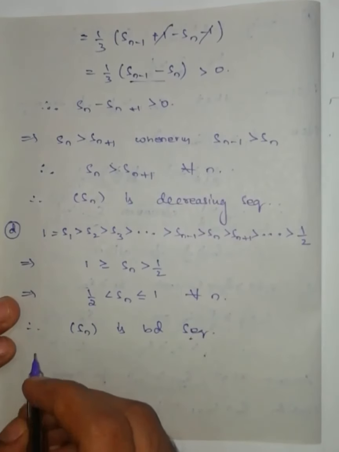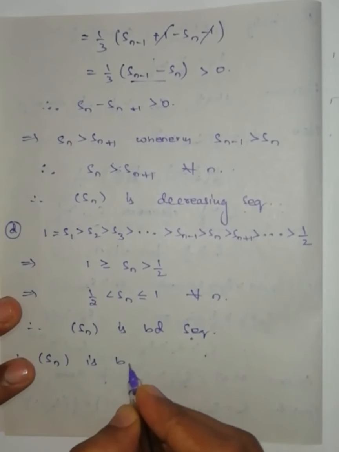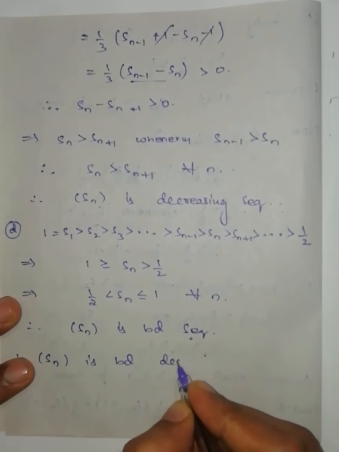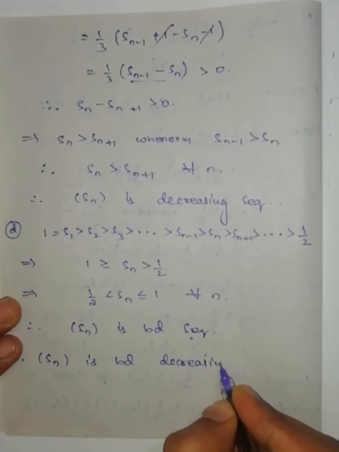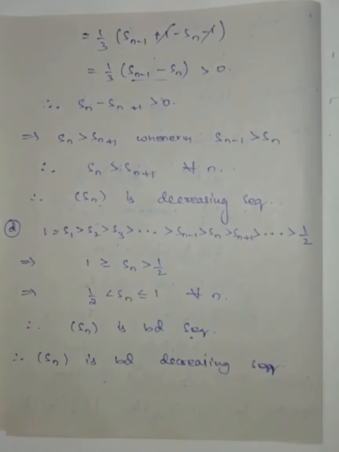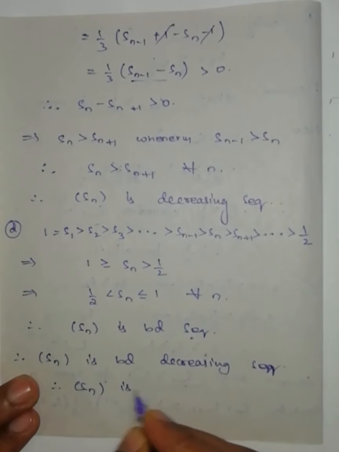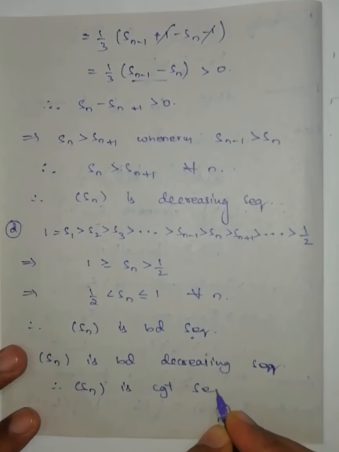Here it is bounded and here it is decreasing. Therefore the sequence Sn is a bounded decreasing sequence. Therefore it is a bounded monotone sequence. Therefore the sequence Sn is a convergent sequence.